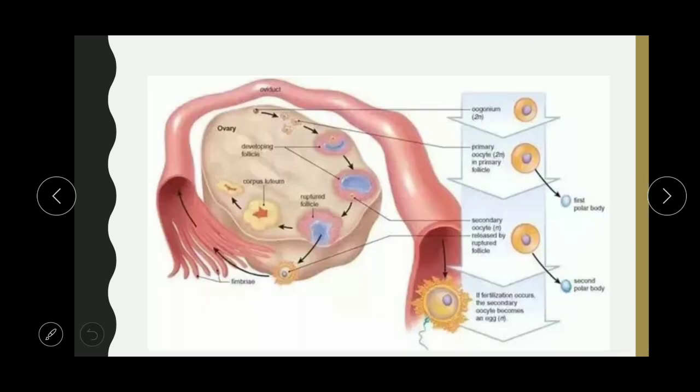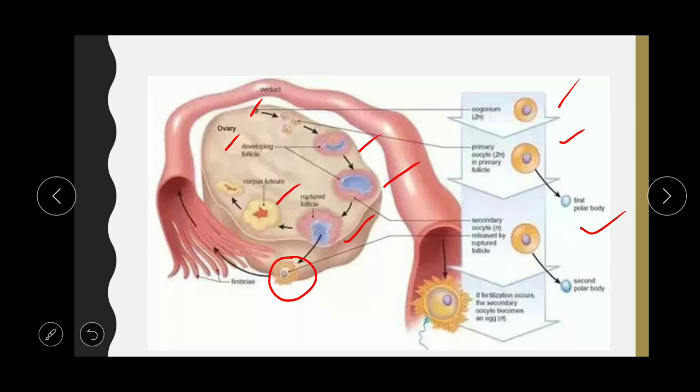Here in this diagram you can see the ovary, the oogonium is there. You can see here the enlarged oogonium, and the primary oocyte is formed. Then you can see the first polar body will also form here. Then the developing follicle, you can see the ruptured follicle, that is to release the gamete. You can see the corpus luteum.